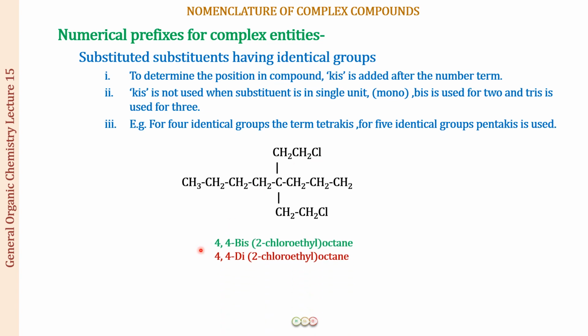The green one is the correct one and the red one is the wrong one. Okay, so this was an octane. In this octane we had, at position number 4 and 4, the substituent which is a 2-chloroethyl group.